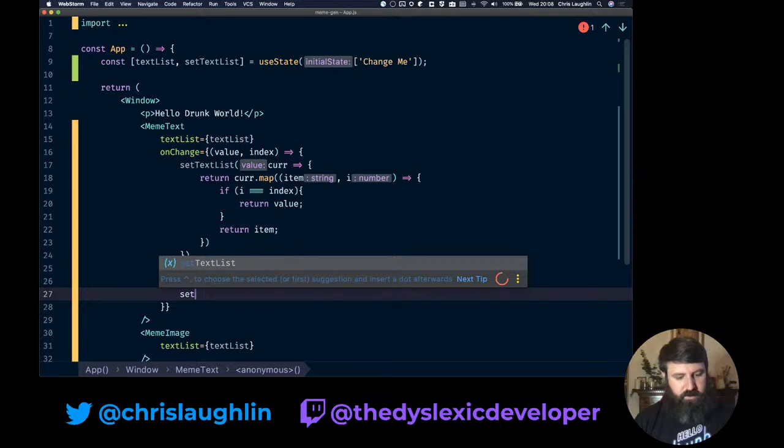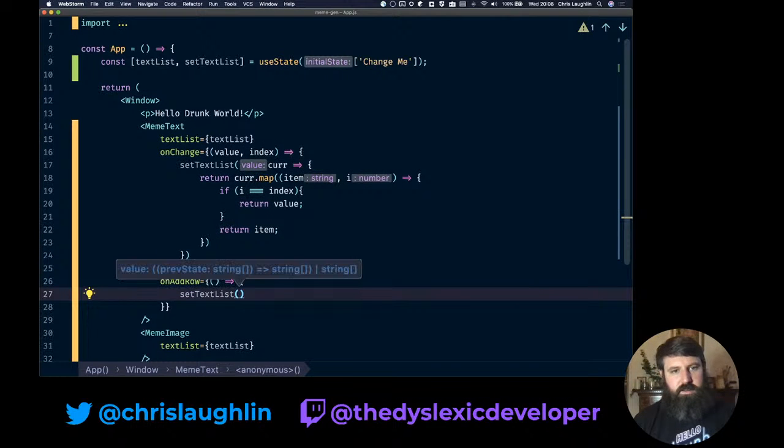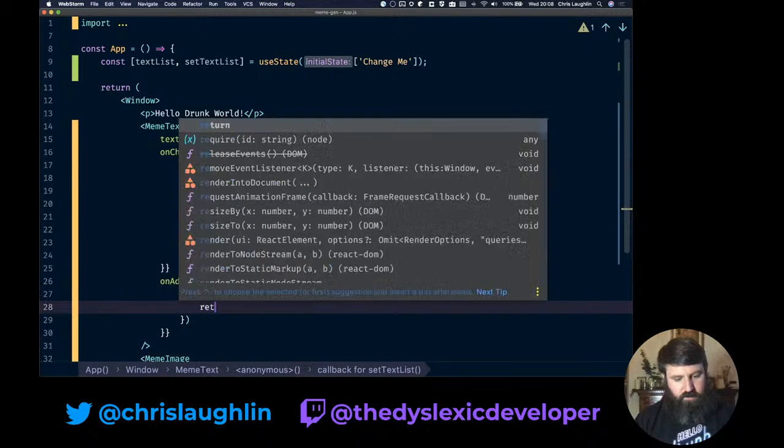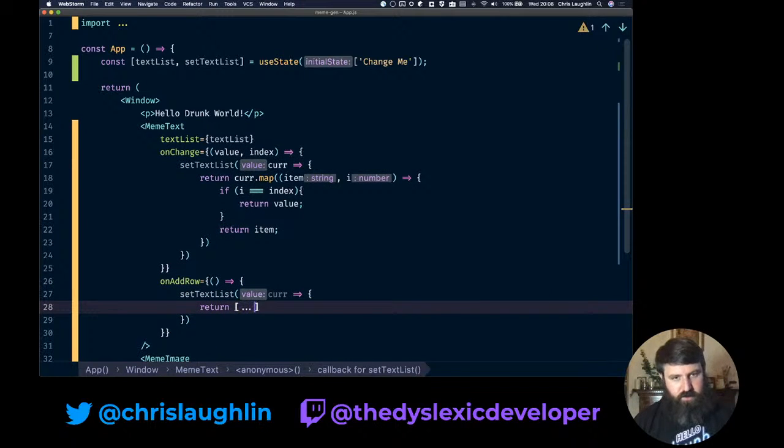And then in this, it's going to be set text list. Again, I'm going to make this a function because I'm not always going to be sure of the state and where the state is going to be at the time that I'm triggering this function. So it's going to be current and then return a new array, spreading my current in, and passing in a new array item called new.